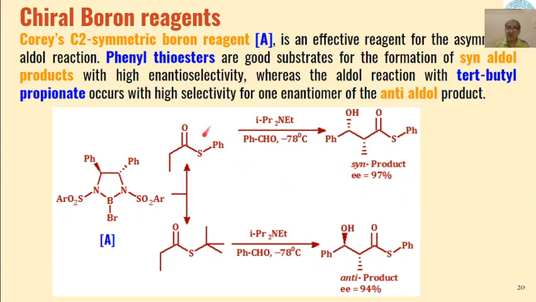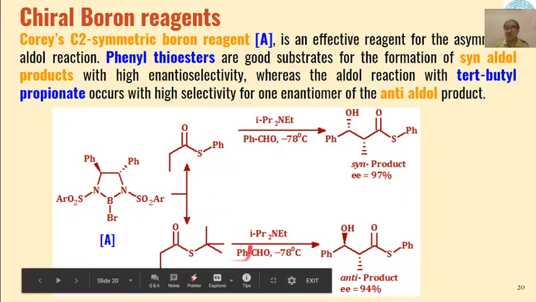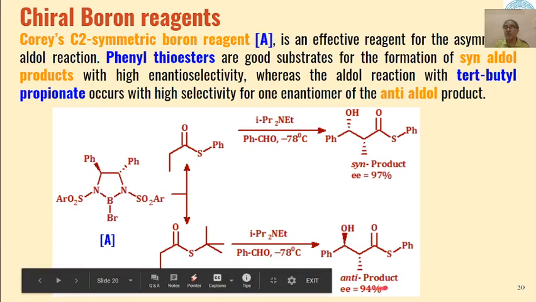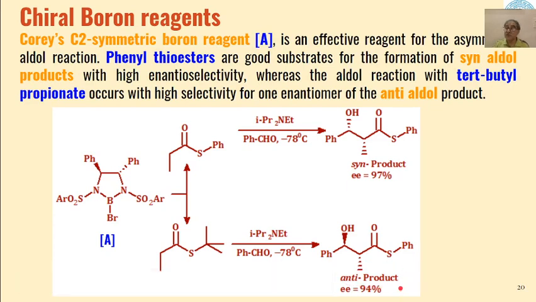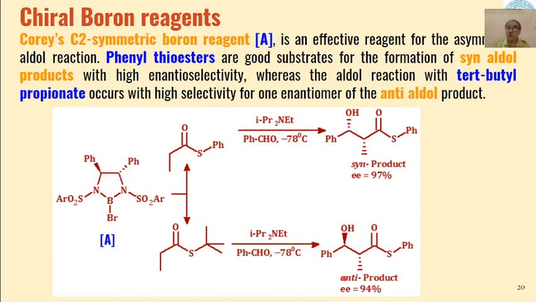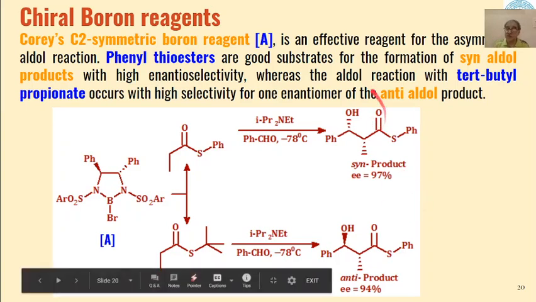But if I replace this phenyl group by a tertiary butyl group, then the products formed are anti-products, with an isomeric excess of 94%.